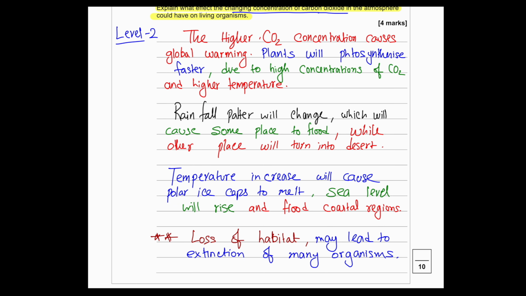Guys, in order to get this particular 4 marker, you do not have to write so many points. However, I would love it if you can go with these paragraphs. You can see there are a total of 4 paragraphs mentioned. If you want to choose which paragraphs, I would definitely prefer the first one where I have several points, and then you can choose the last one. These 2 paragraphs are a must, and choose any one in between, and that can definitely give the full mark that you are looking for.